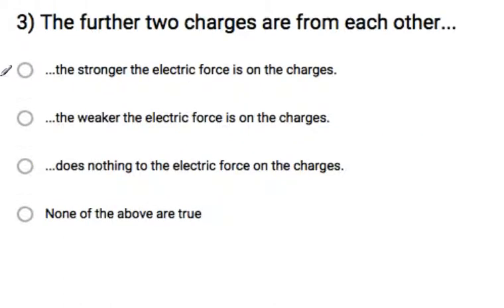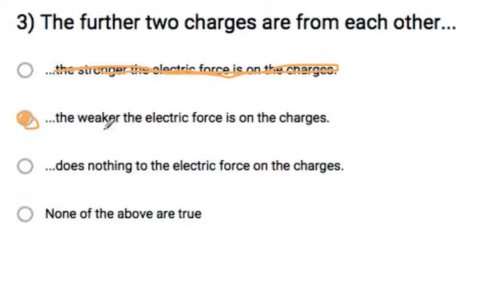All right, the third one. The further two charges are from each other, the stronger the electrical force is on the charges, and that is actually false. You should have seen this in the tape lab when we charged two objects. The closer you put them together, the more they were attracted or repelled by each other. Therefore, this one right here is the correct answer.